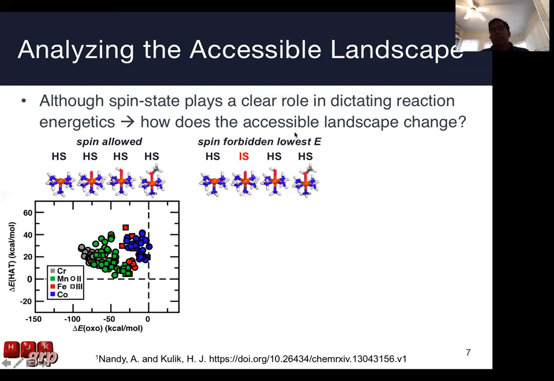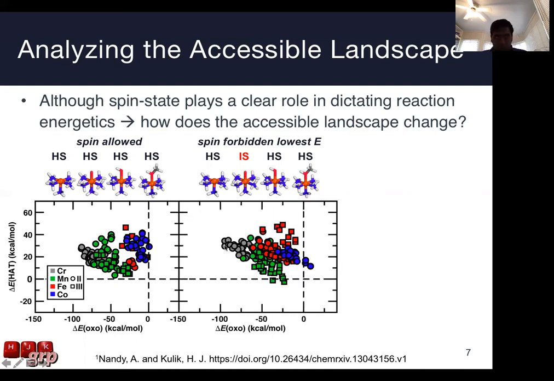We may also consider spin forbidden catalysts where, for instance, one of the ground spin states changes for these intermediates. So in this case, 3 of the intermediates have high spin ground states, whereas this high valent oxo intermediate has an intermediate spin ground state. And if we consider the lowest energy pathway, we still see that drawing a linear free energy relationship through this data with a single line would be a gross oversimplification in looking at these reaction energetics and would fail to identify that there are manganese 3 catalysts that show this favorable behavior, even with this spin forbidden reaction energetics.